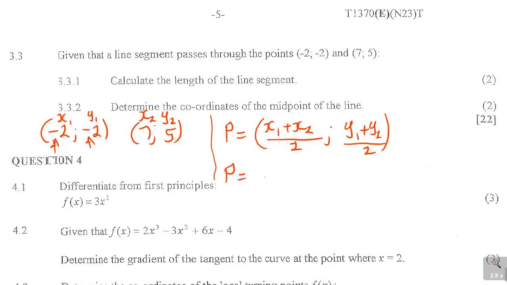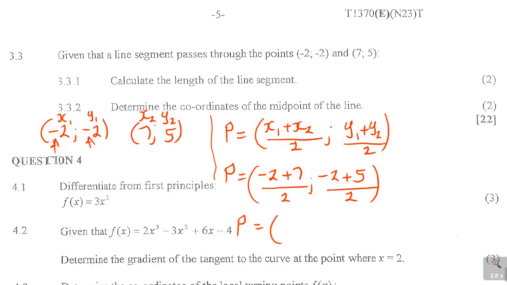My x1 is minus 2 plus 7 over 2, that is my x2, and then you've got y1, which is minus 2 plus y2, 5 over 2, and then my midpoint there is equal to, now negative 2 plus 7, it's 5 over 2, and then negative 2 plus 5 is 3 over 2.